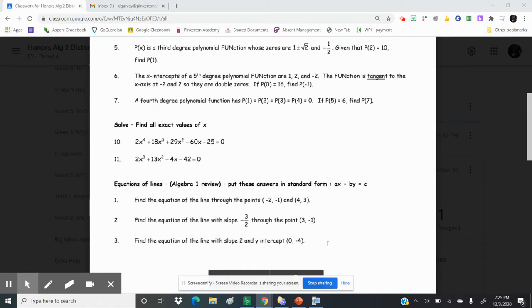Right, this is Poly 19, number 11. So if you take a look at the equation, the first thing you notice is that it has four terms. So I would look at it and say, I wonder if I can solve this by grouping.